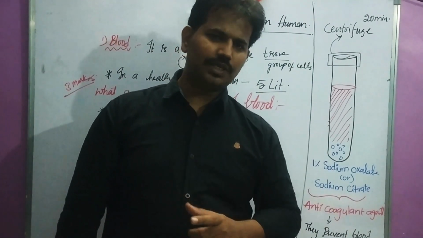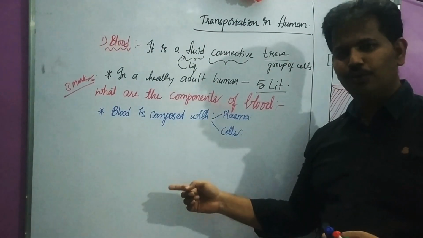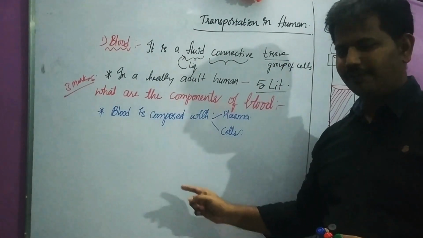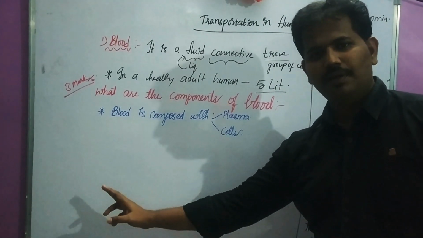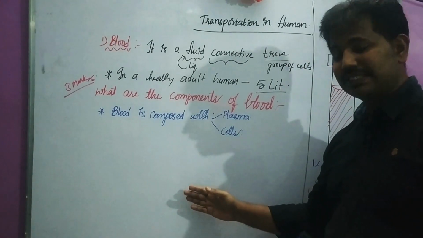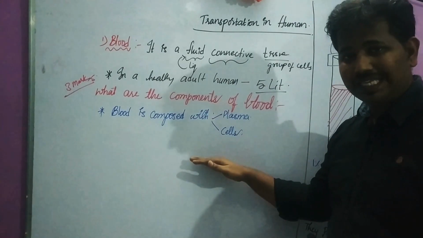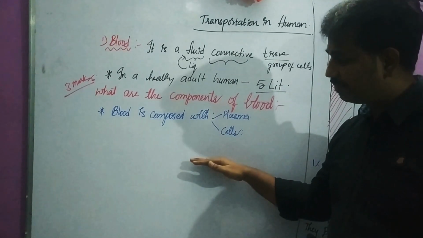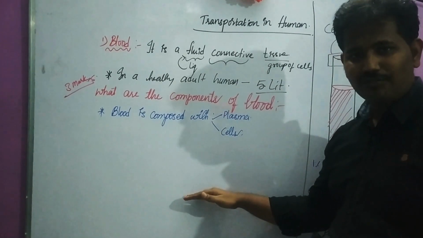So what you will observe, here in this slide I am trying to show you. There are two test tubes. The first test tube is showing the before centrifugation. So there is no change. After centrifugation, you can see 3 layers are formed here. The bottom layer has a thick, dark red color. That is nothing but all the RBCs settled at the bottom as they have more weight.